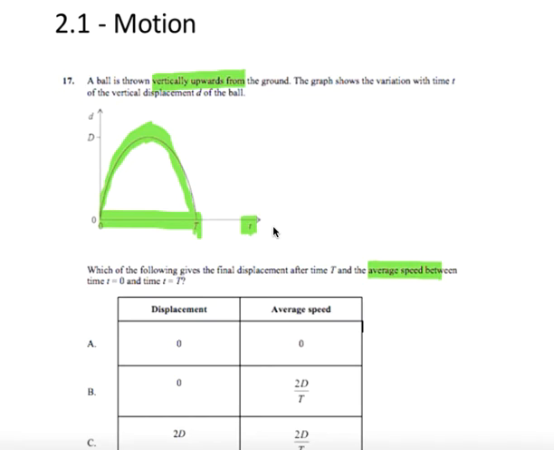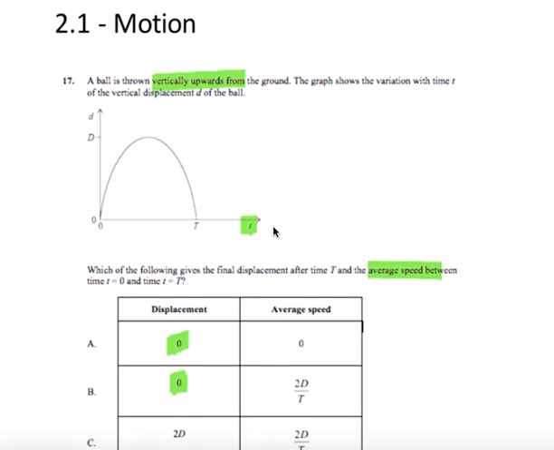Which means that the ball hasn't really gone anywhere. Like, yeah, sure, it's gone up, but it's also come back down to your hand. So its displacement is 0. Hasn't wound up being any further away. So already we know the answer is A or B. We've narrowed it down to a 50-50.